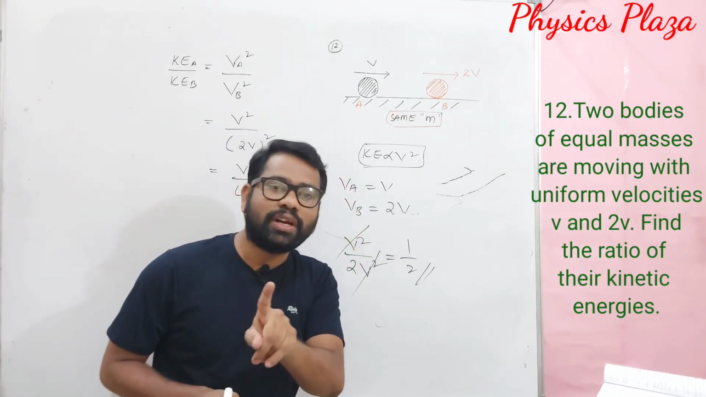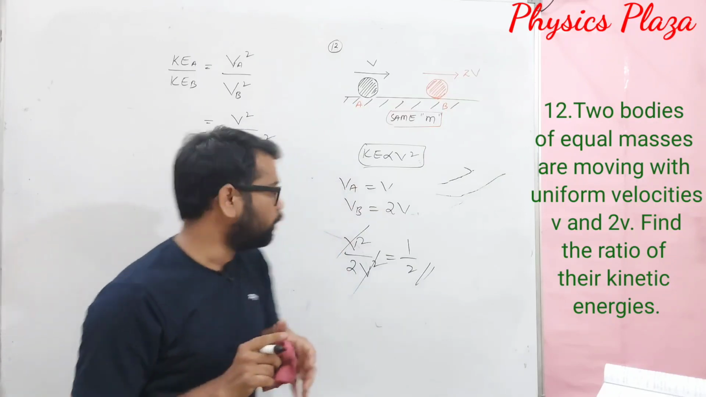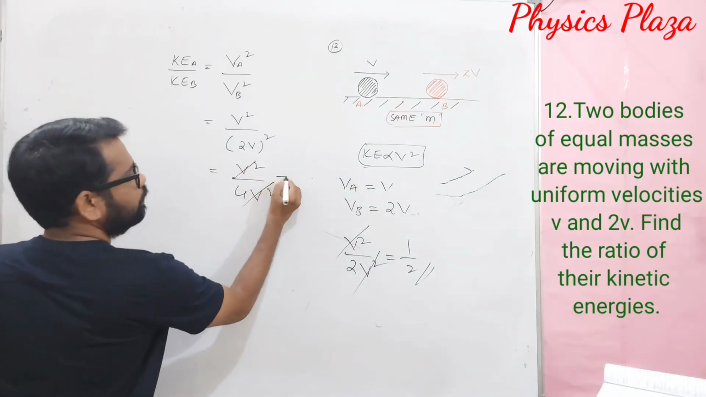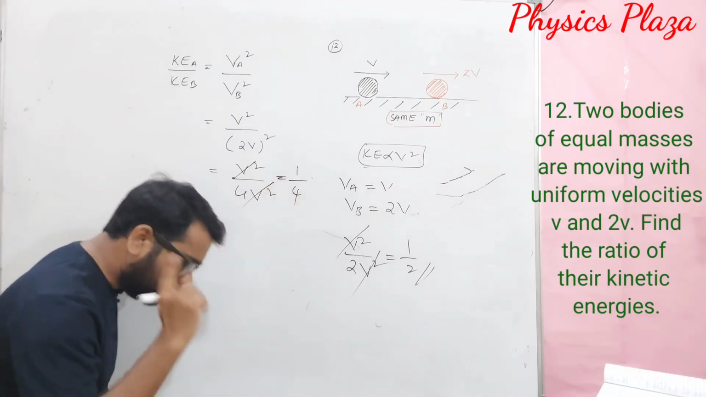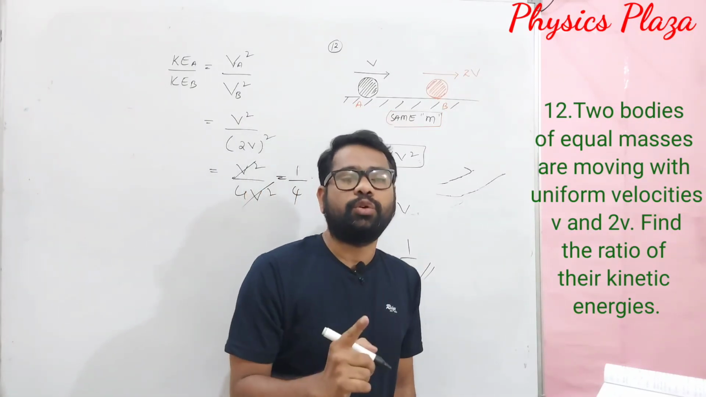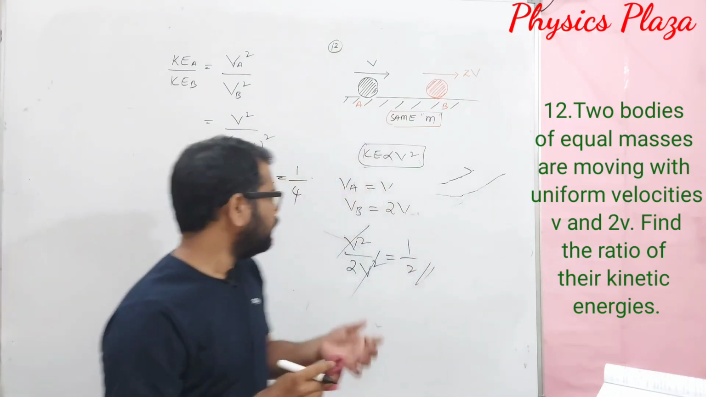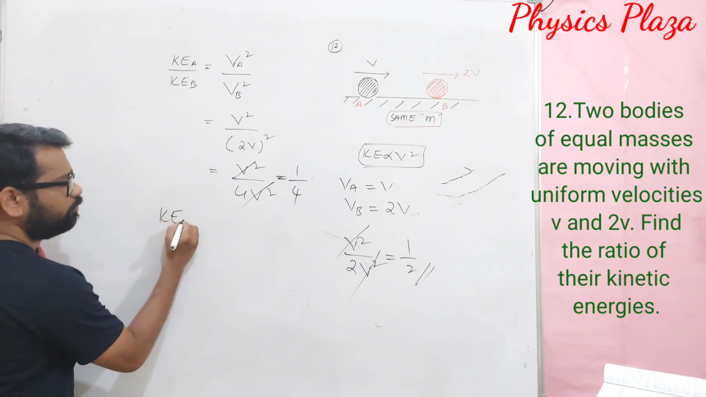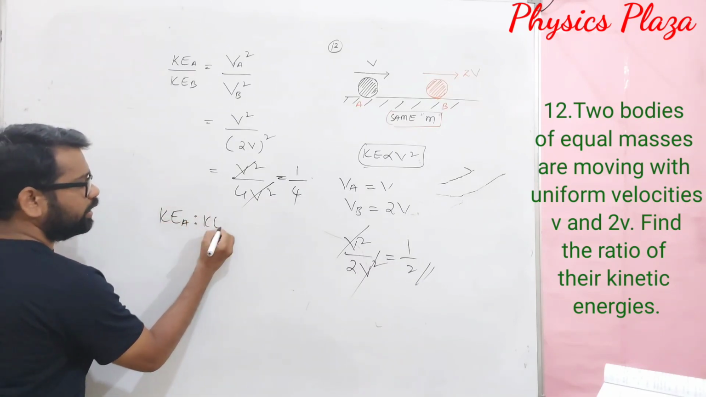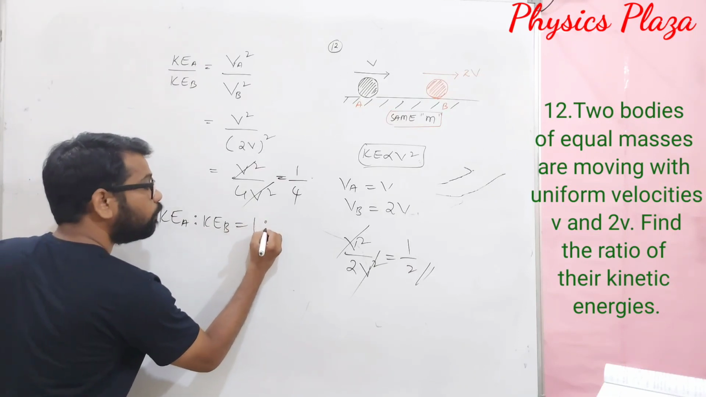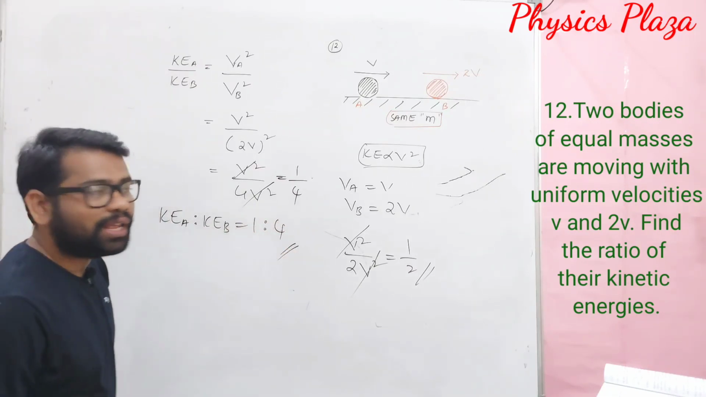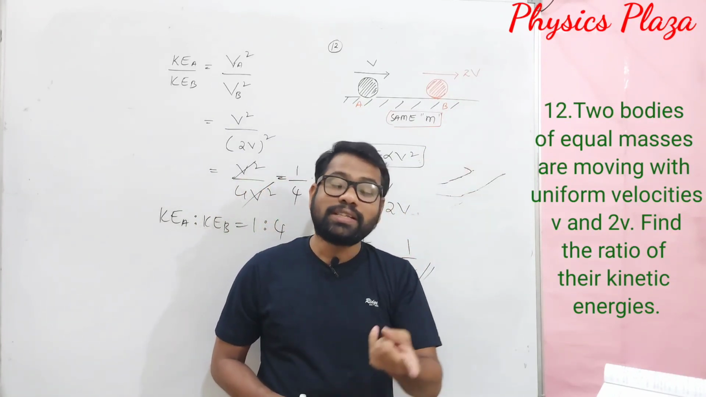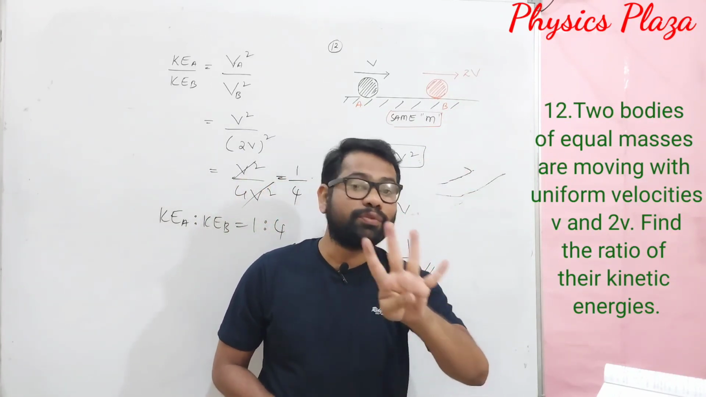The square is not only for V, children. So 2V whole square is very, very important. So this will be V square by 4V square. V square will get cancelled. It will be 1 by 4. And one more important thing, dear children: as they are asking us to find the ratio, let us write in ratio form only. Don't leave it in P by Q form. It's not correct. So kinetic energy of body A is to kinetic energy of body B is equal to 1:4, which means what? As the second body with the same mass is moving at double the speed, its kinetic energy is increased by 4 times.